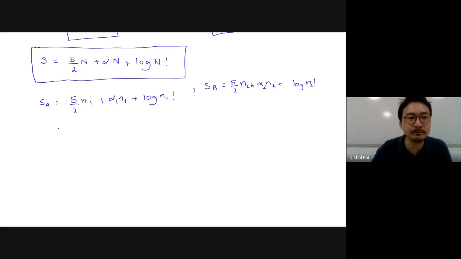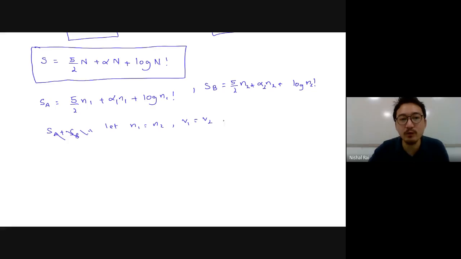Now the total entropy is SA plus SB. Let's add these two, and let's consider the number of particles and the volume to be the same. So let N1 equal N2 and volume V1 equal V2. When V1 equals V2 and N1 equals N2, alpha 1 will be equal to alpha 2.